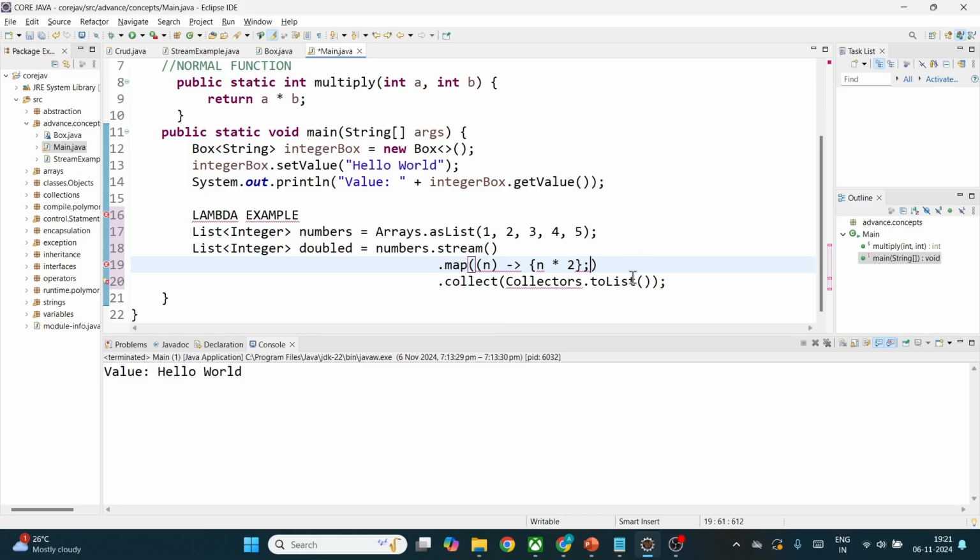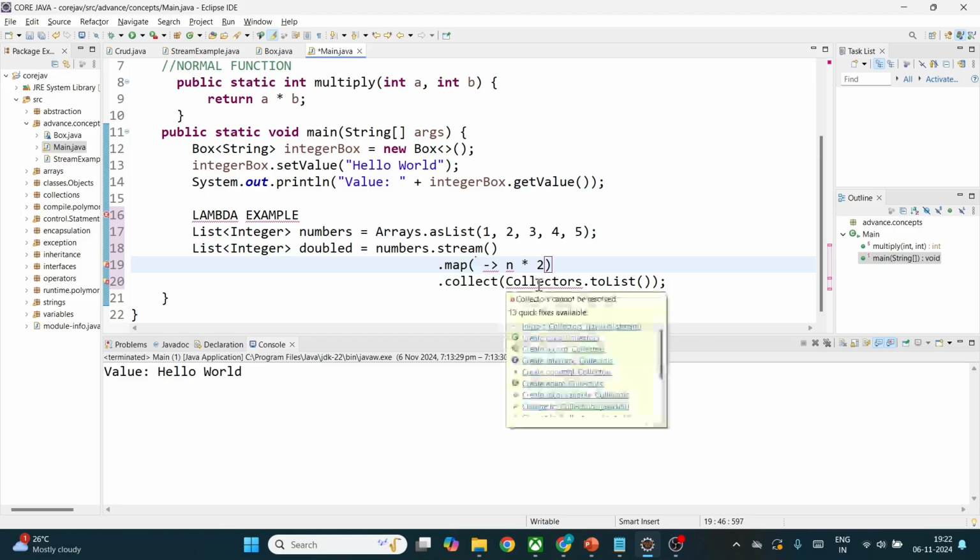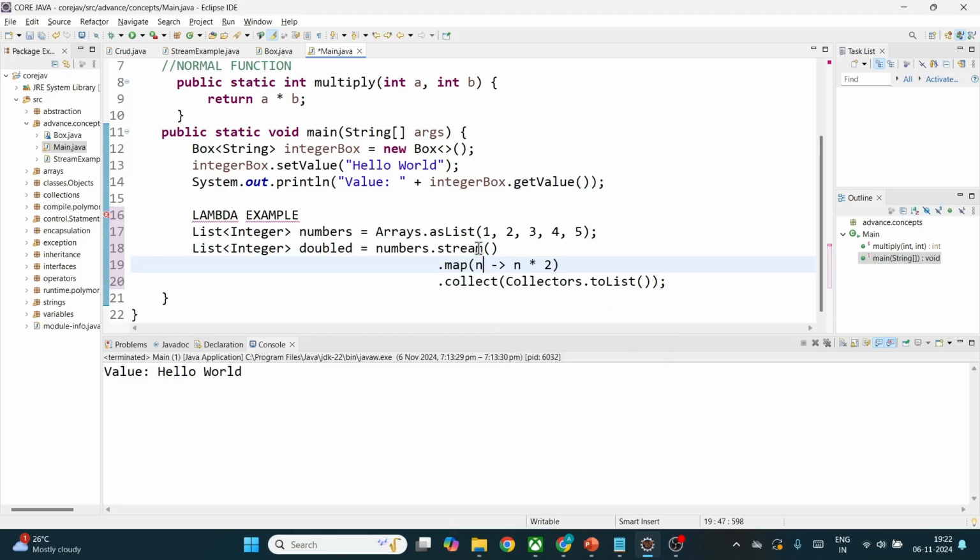Okay, it's as simple as that. Since it's a single line, we'll not be doing those things. If it is multi-line, obviously we need to do that. If there are more than one argument, we can take parentheses here. Now it's not required. This particular n will have 1 as a value at a particular time, then 2, 3, 4, 5. These are the values which will be given for this n.